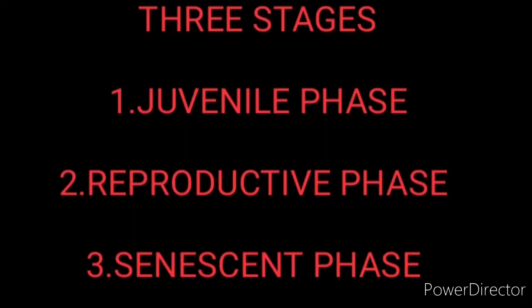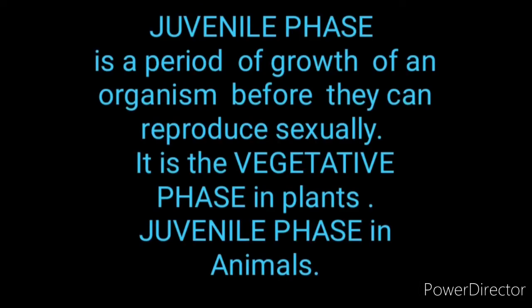Last class we discussed the different stages in the life cycle of living organisms. What are the different stages? The first one is the juvenile phase, the second is the reproductive phase, and the third is the senescent phase. First, what is the juvenile phase? It is a period of growth of an organism before it can reproduce sexually. It is also called the vegetative phase in plants.